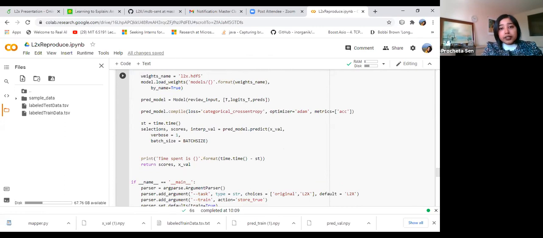So here you can see that predicted model is equal to model. It is taking review input as input, and it is predicting logits_t and preds as output. The reason for including logits_t is that logits_t will give you the importance of different features for each individual sample.